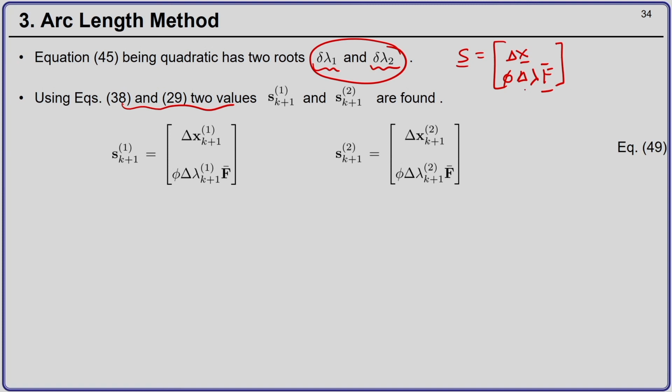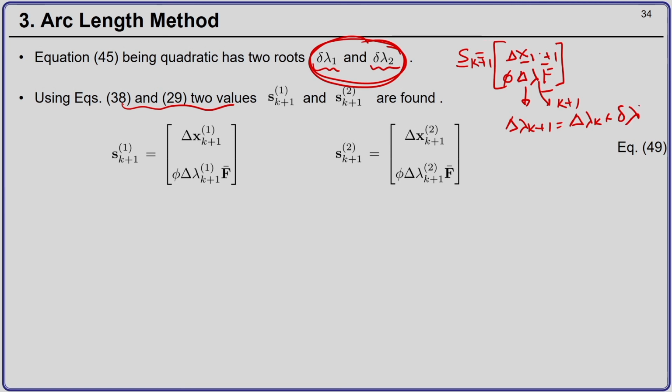Now, at k plus 1 this will be x k plus 1 and this is delta lambda k plus 1, and delta lambda k plus 1 is delta lambda k plus del lambda. Now, I have two roots delta lambda 1 and delta lambda 2.